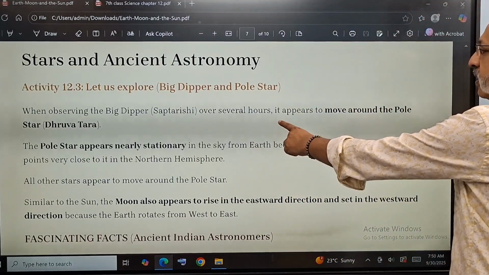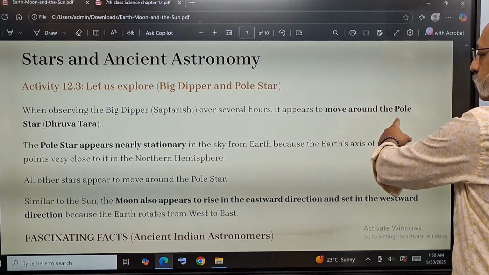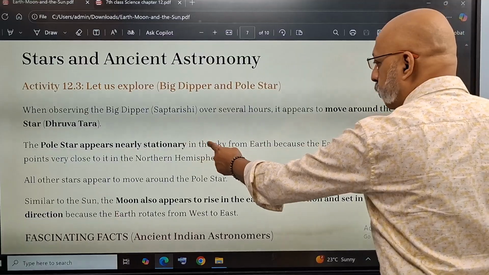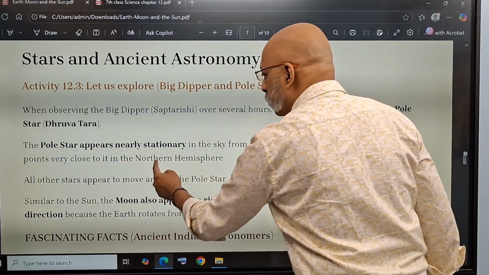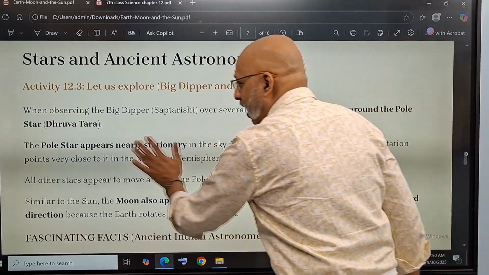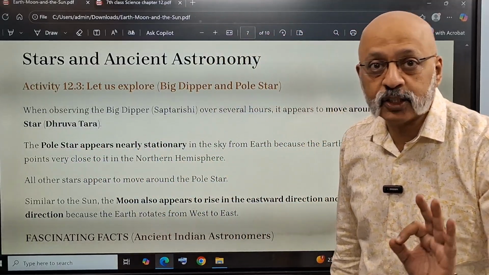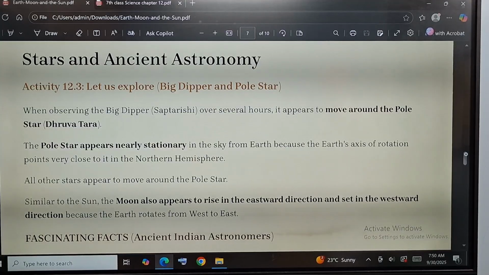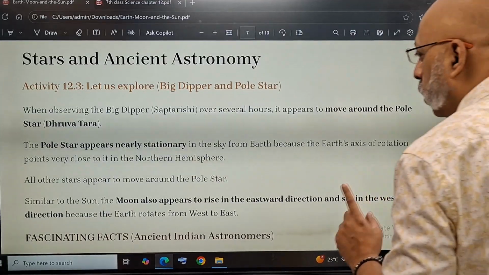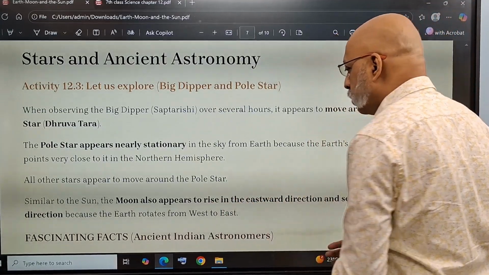When observing the Big Dipper, Saptarishi, over several hours, it appears to move around the pole star. I've already explained that. The pole star appears stationary because the Earth's axis of rotation points very close to it in the northern hemisphere. I've written it like an answer, and that's what you need to do. Please take a screenshot so that you can make a note of it in your notebook, right? All the other stars, similar to the moon, also appear to move.